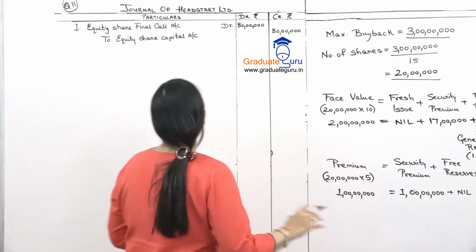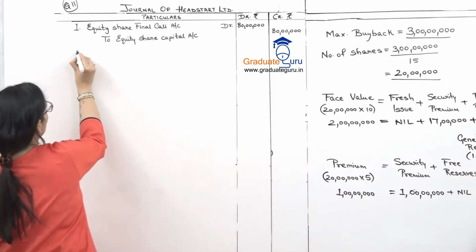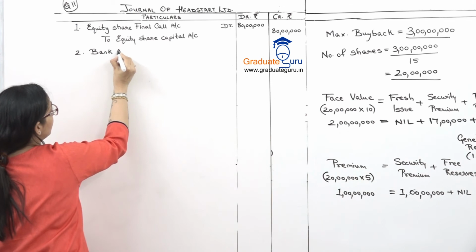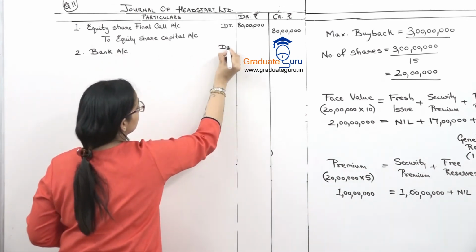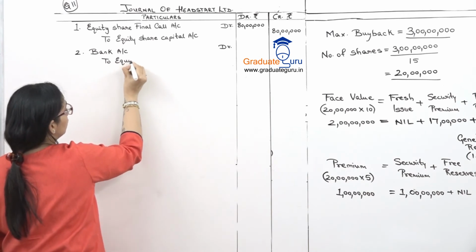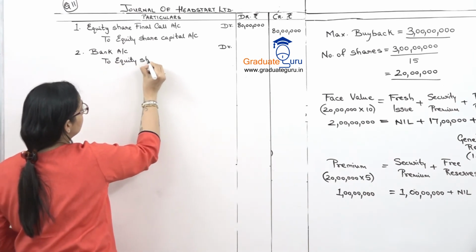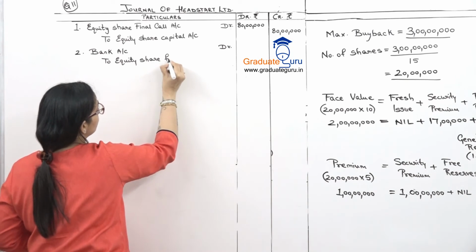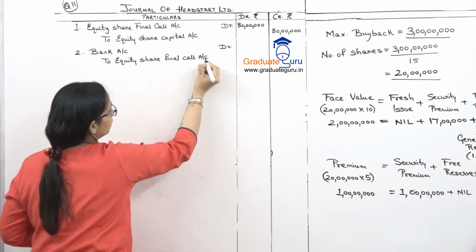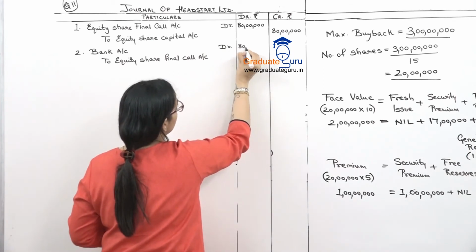Right? After that, after making the call, we receive the money. So bank account debit. What are we receiving the money for? For the final call. So equity share final call account. Same amount, 80 lakhs.